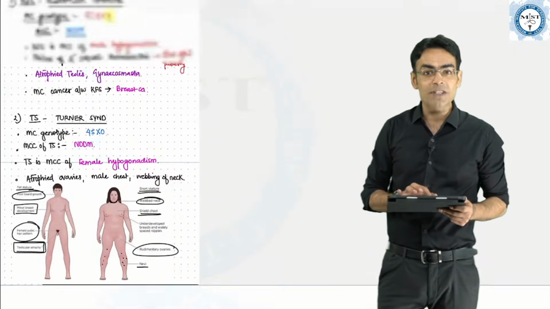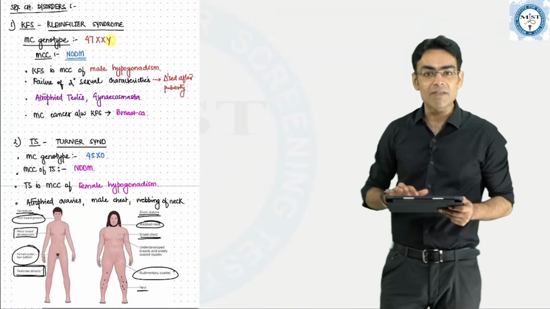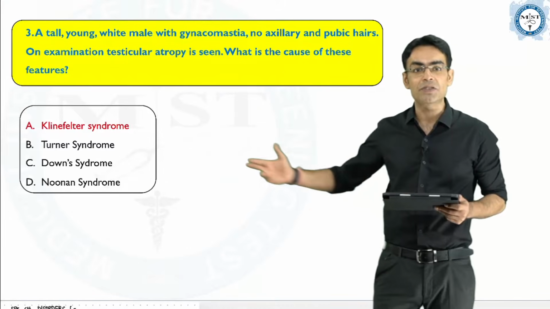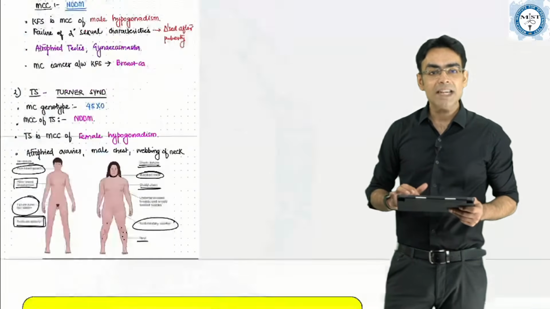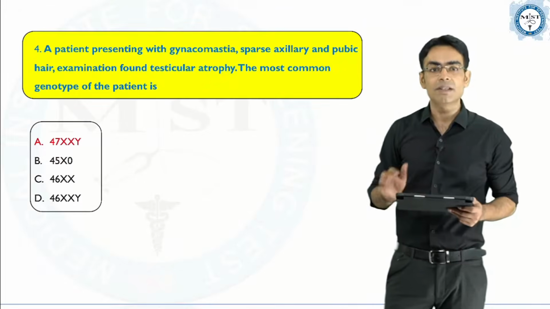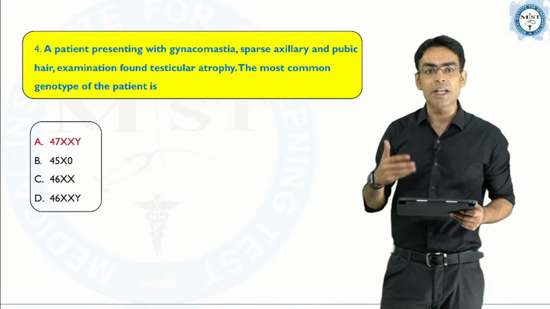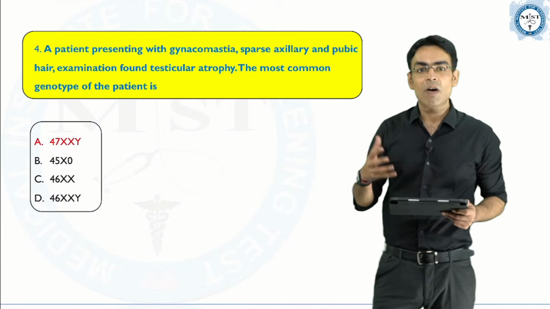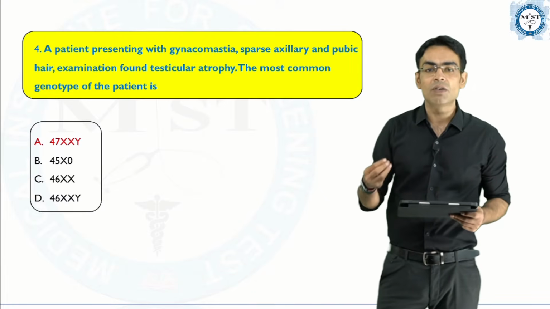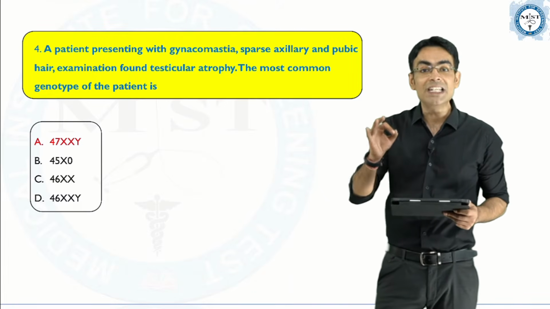So there were two questions on exactly this. One we have discussed. The correct answer for this question happens to be Klinefelter syndrome. And the second question which came from this is: a patient presenting with gynecomastia, sparse axillary and pubic hairs, on examination found testicular atrophy, the most common genotype.